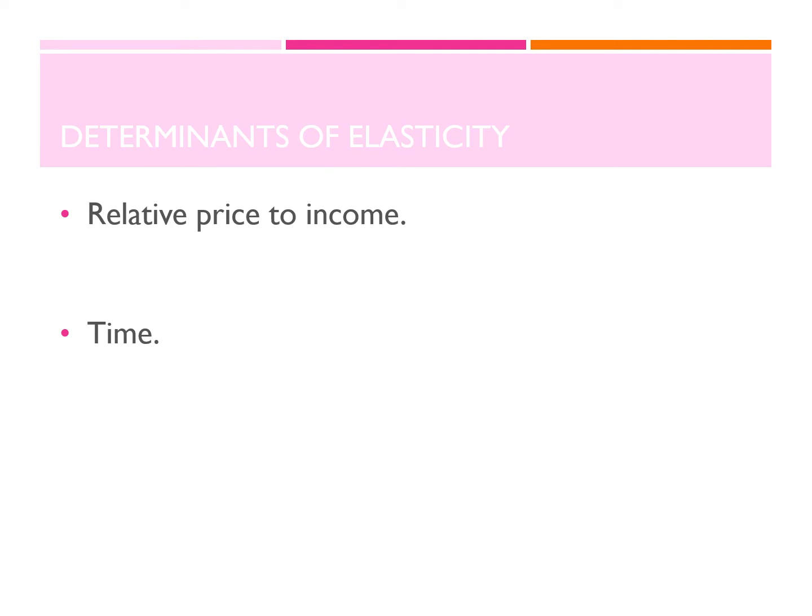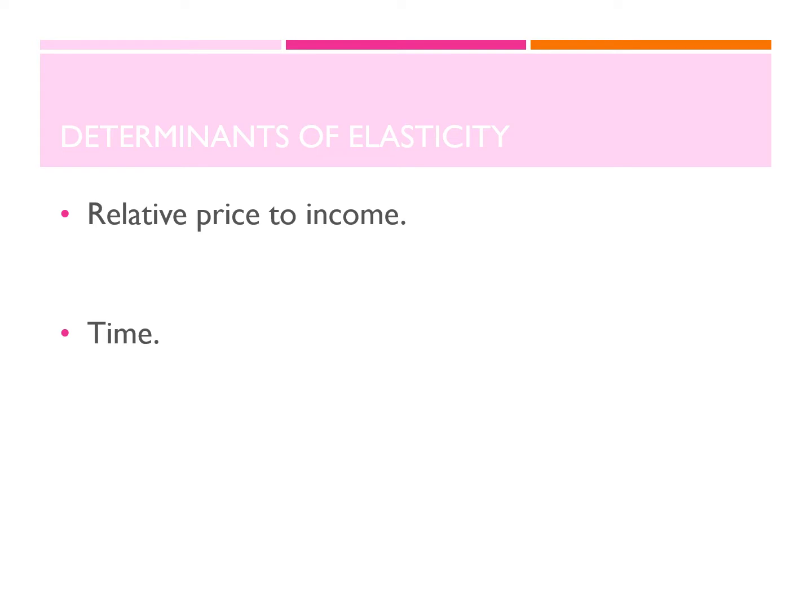Relative price to income. So, for example, here I'm talking about the proportion of my income as a consumer that is spent on the product. Goods that are cheap, for example, chewing gum, matches, newspapers, we say that they are price inelastic in demand as they do not cost very much, and any rise in their price will only take a tiny bit more of my income. So even if they double the price of the newspaper, it won't really affect my income.